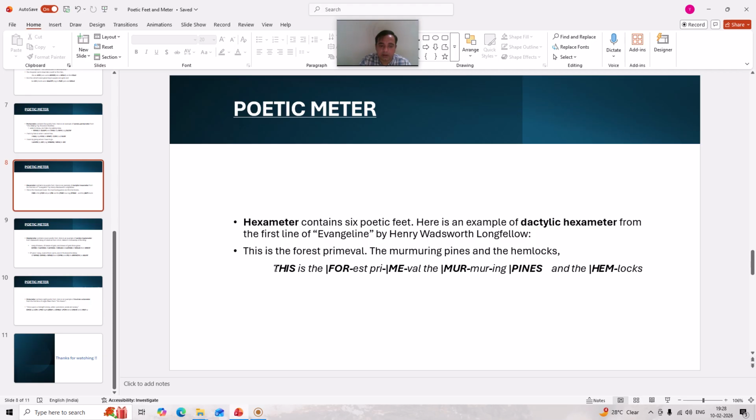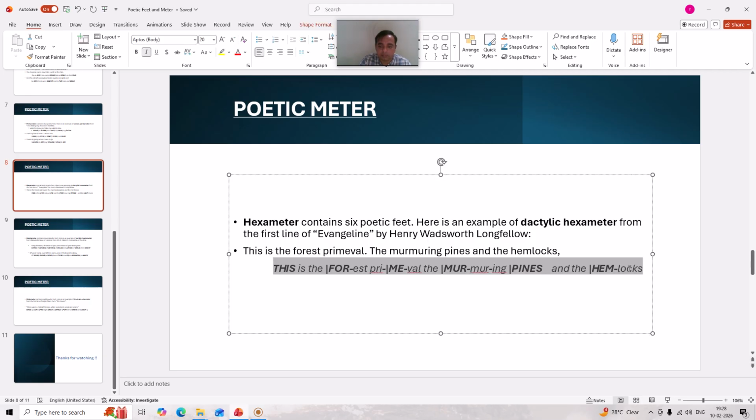Here we find the analysis of the line in poetic feet, and we find that there is a particular poetic foot called dactylic, in which one stressed syllable is followed by two unstressed syllables. That particular foot is used over here 6 times, and as the dactylic foot is used 6 times, it is named dactylic hexameter.